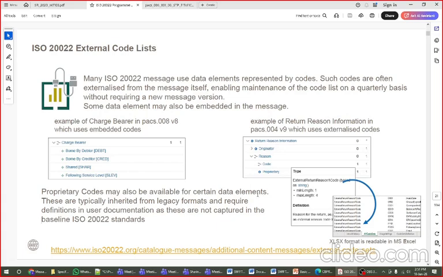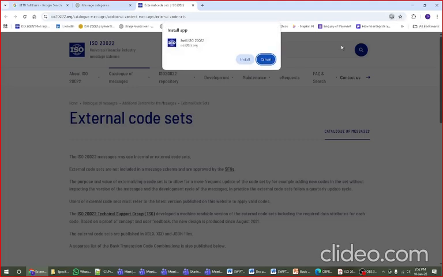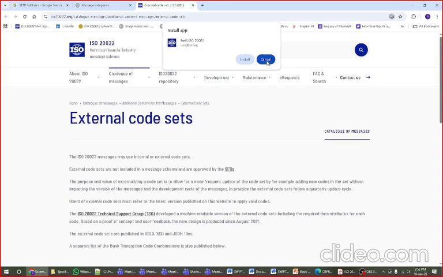Now this is the external code list. Okay, there are some code lists, for example country code or currency code. Okay, I will download the list. I have already downloaded it, but I will download it in front of you also. No, no, we want only the country code list.